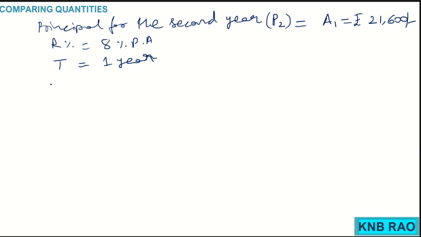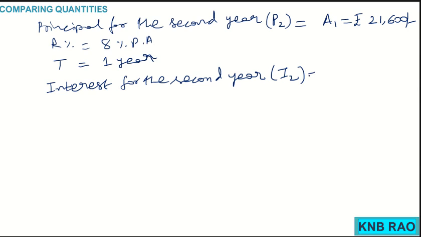And I am going to calculate interest for the second year. See children, interest for the second year, which I represent as I2, is calculated on the principal for the second year, that is P2 into time into rate of interest by 100. That means 21,600 into 1 year into 8 upon 100.